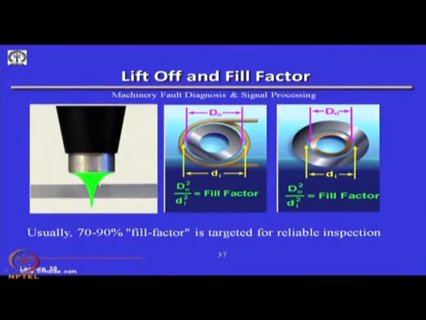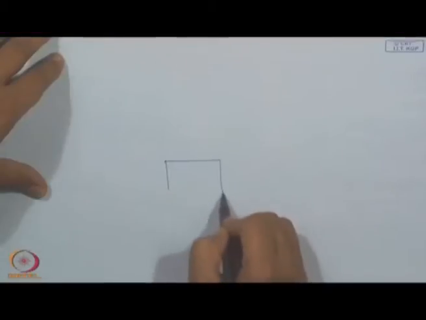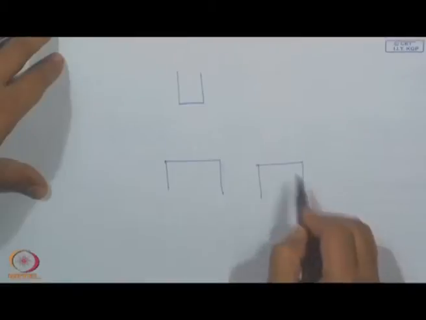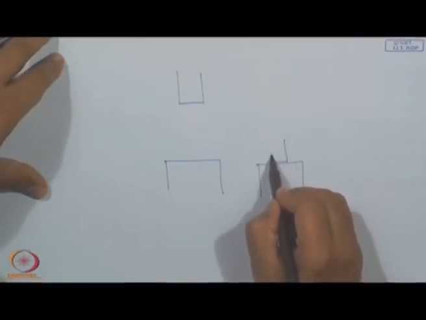So, if you lift off, this diameter and this diameter is going to change because of the lift off. So, we have to be careful that we are within 70 to 90% of the fill factor for reliable inspection. So, what I mean to say, you should not be too far away or too close. Okay.